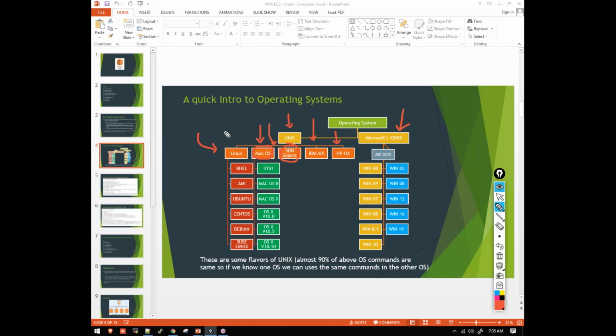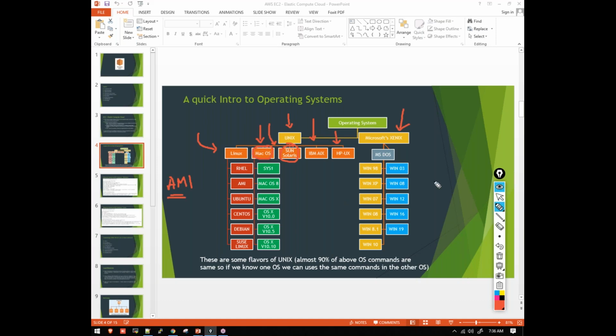There is something called Amazon Machine Image. In AWS also, the AWS team took this Linux, modified the Linux operating system, and gave it a name called AMI. AMI stands for Amazon Machine Image. Since we are going to launch our servers here in EC2, we'll be seeing this word Amazon Machine Image. This is the modified version of Linux which has been created by Amazon Web Services.